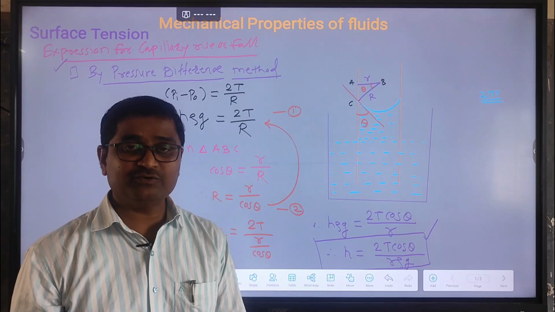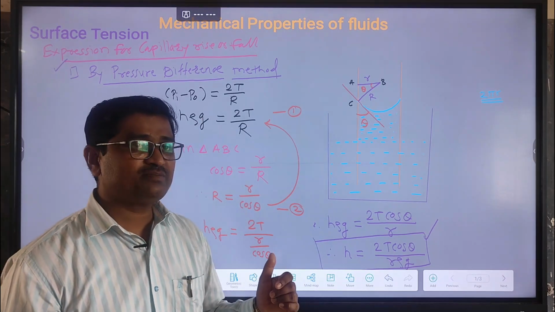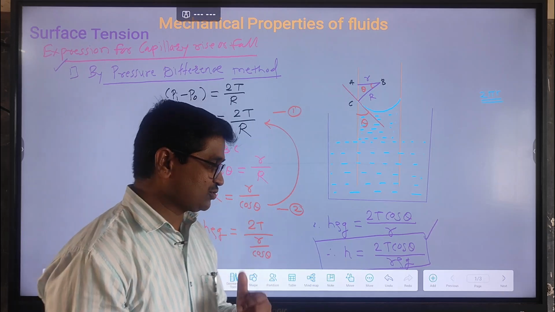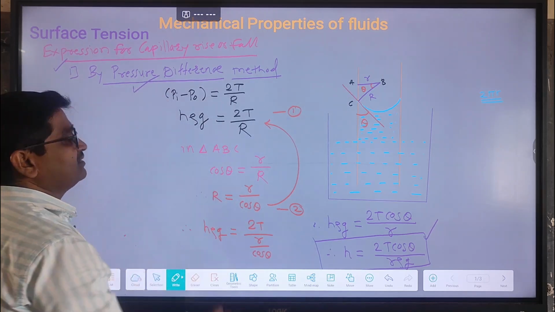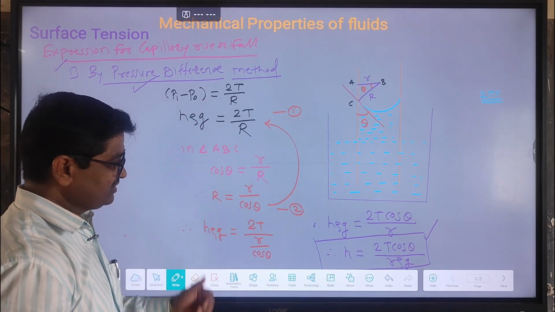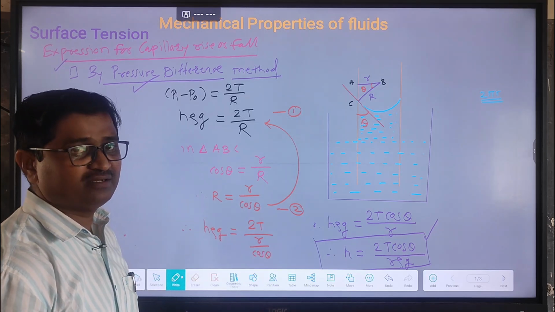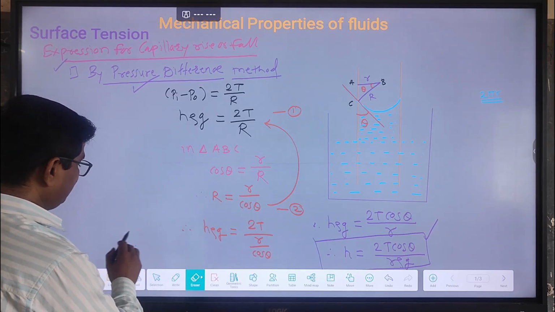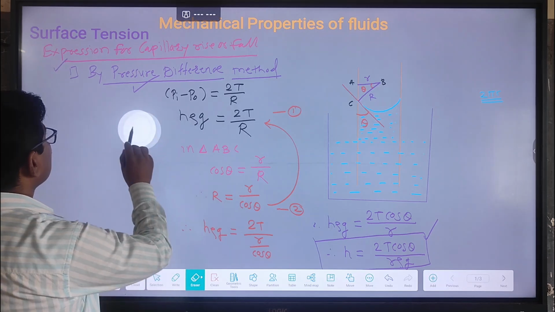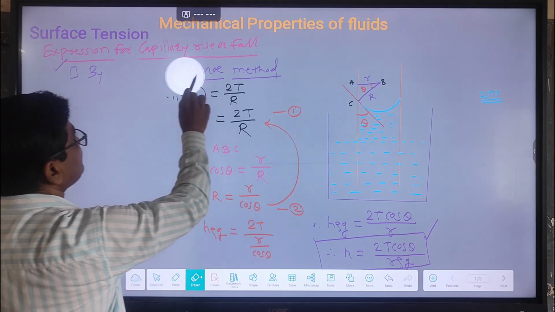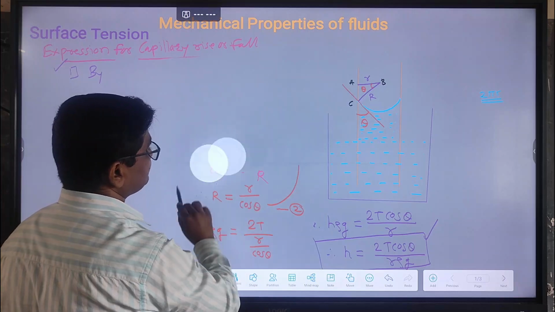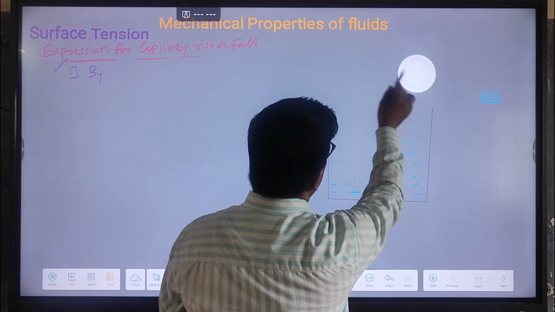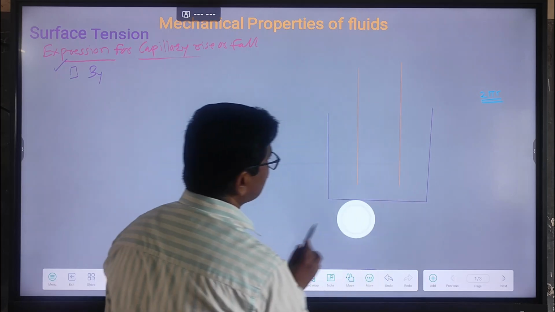The same expression we can find out by using the force method. Let's discuss the expression for capillary rise by using the force method. Okay, this is the method of pressure difference. So let's find out the same expression by using the force method.